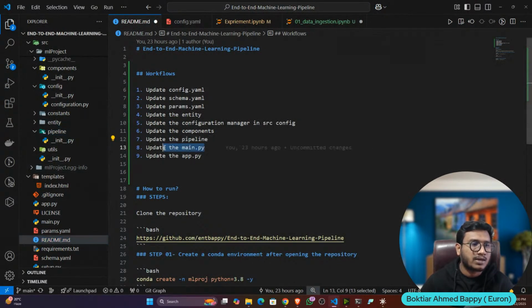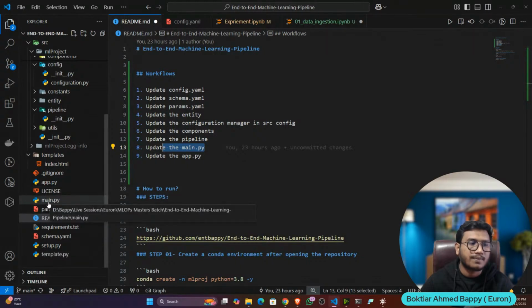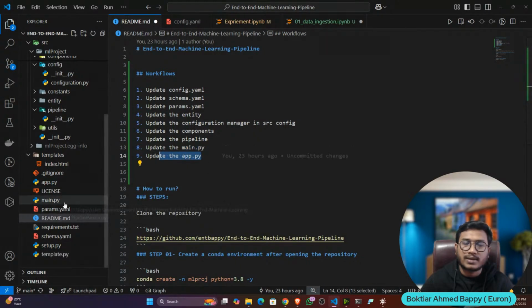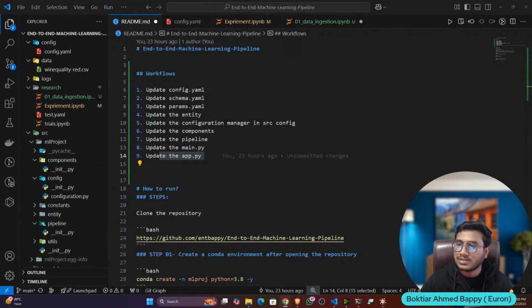Then we have main.py, which is nothing but my endpoint. And we have app.py, which is nothing but my application. That means whatever Flask web application we create, we'll create inside app.py. So this is the entire workflow of my project. I hope that's clear, right? Now let's write one by one and try to see how it can be done.